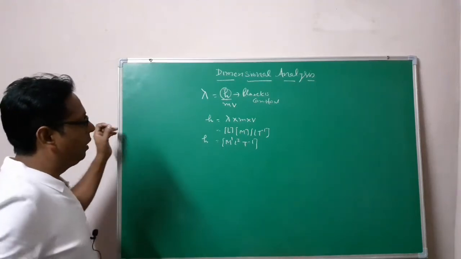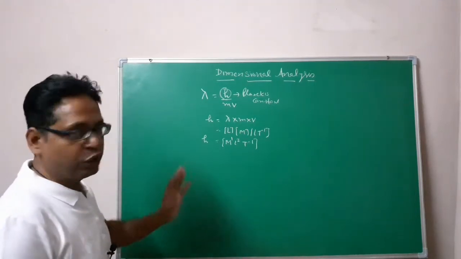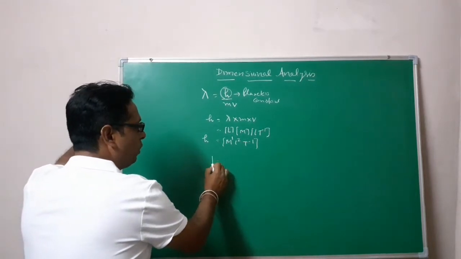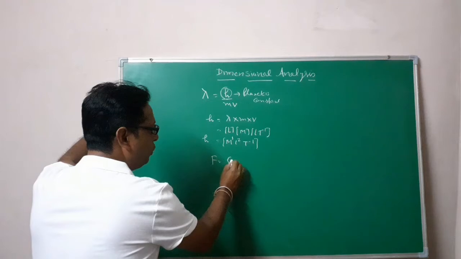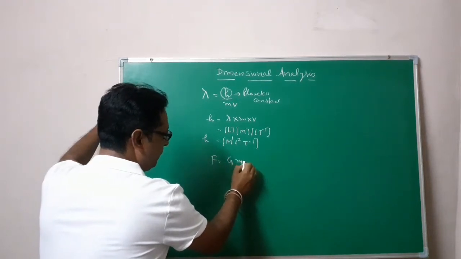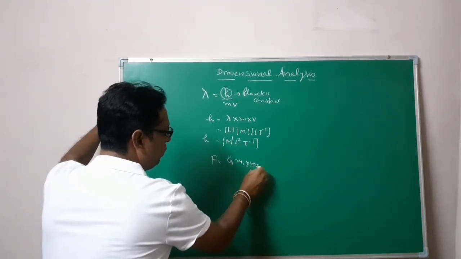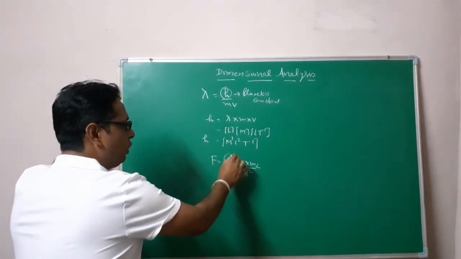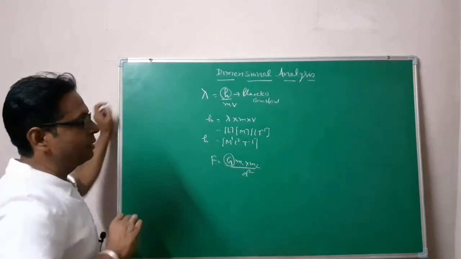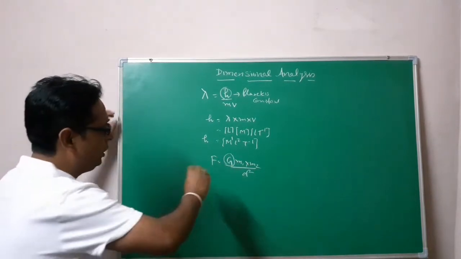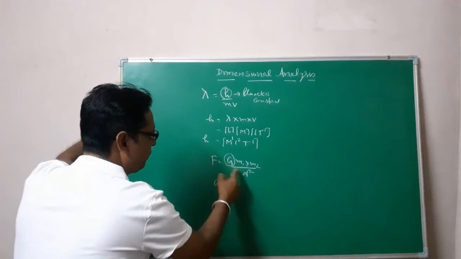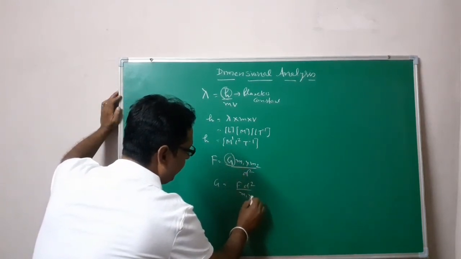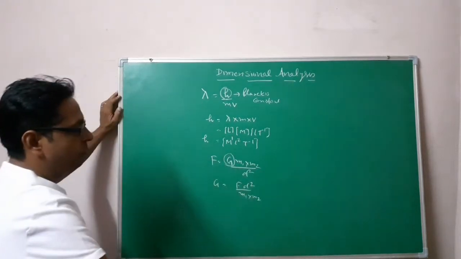So let us derive the universal gravitation constant. You know Newton's law of gravitation: force of attraction is equal to G times the product of masses, let it be m1, m2, upon the square of the distance. I want to find its dimensional formula. So G is equal to F into d square upon m1 into m2.